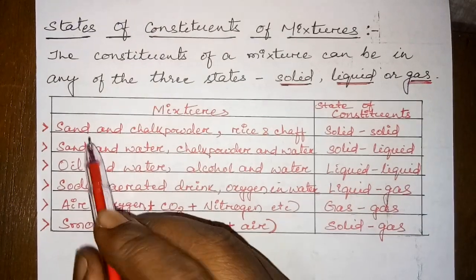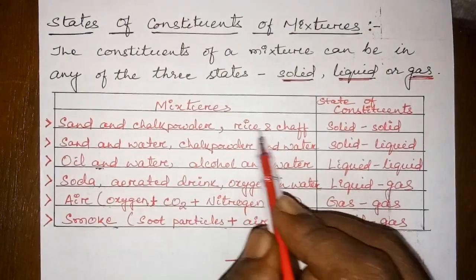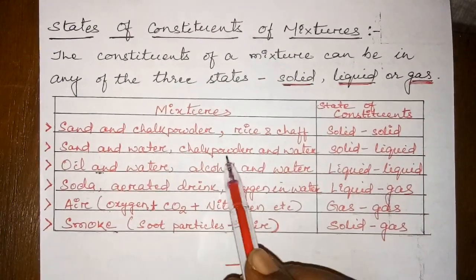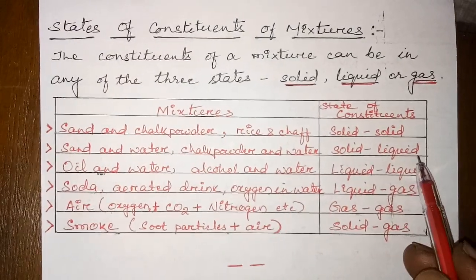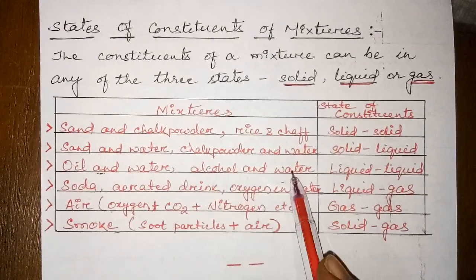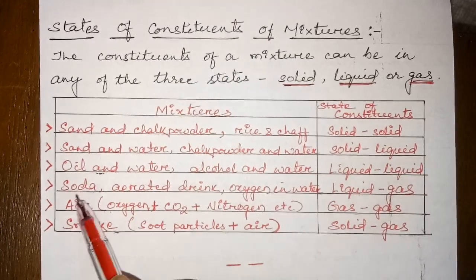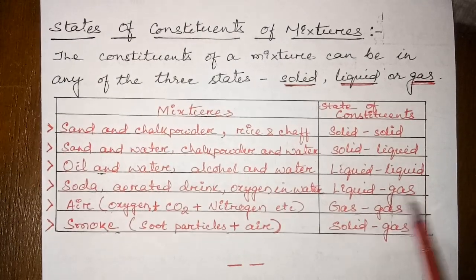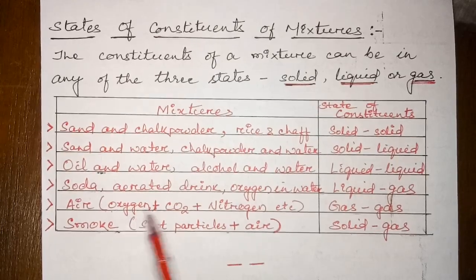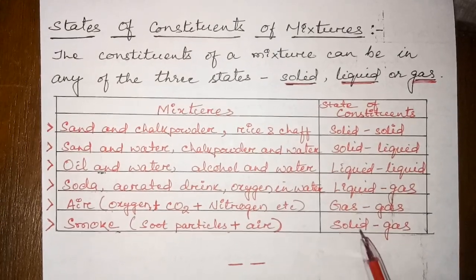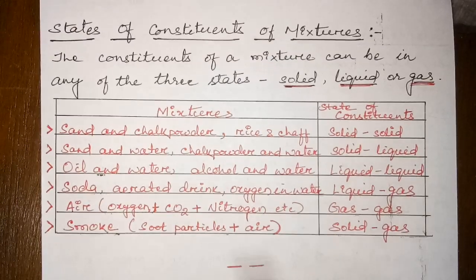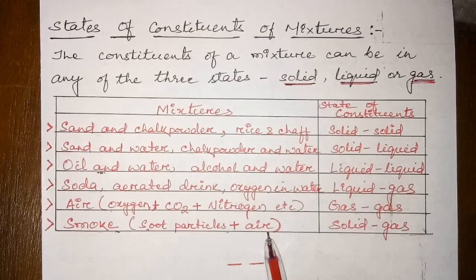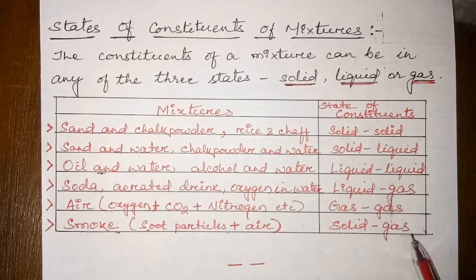When a mixture of sand and chalk powder or rice and chaff, it is solid and solid mixture. When sand and water, chalk powder and water, it is solid liquid mixture. Oil and water, alcohol and water, it is liquid liquid mixture. Soda, aerated drink, oxygen and water, it is liquid gas mixture. Air, which is a composition or mixture of oxygen, carbon dioxide, nitrogen, etc., so many gases, it is the gas mixture. Smoke, the soot particles coming out of the vehicles plus air, this is called smoke, it is the solid and gas mixture.